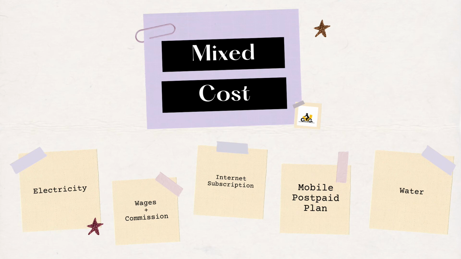Internet subscription will be the indispensable mixed cost. The office will need to have internet access to be able to communicate with its clients and partners. Most internet subscriptions nowadays come in a plan that also includes landlines. A subscribed rate will be paid plus additional charges if the coverage of the plan is exceeded.